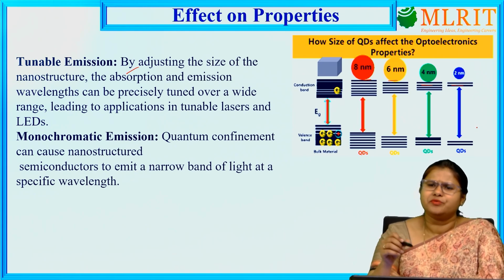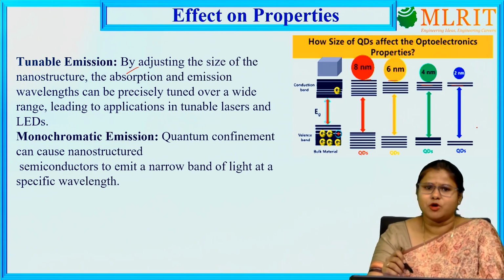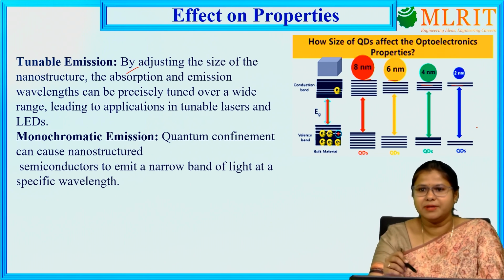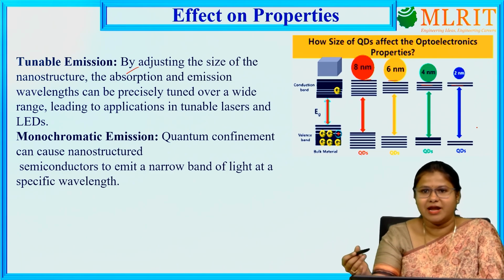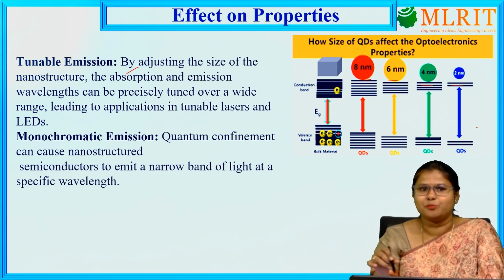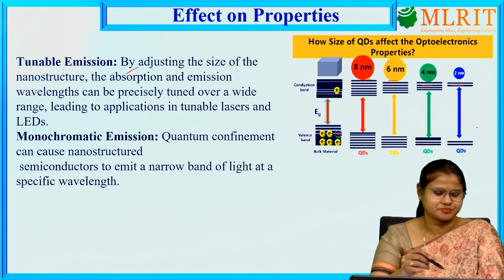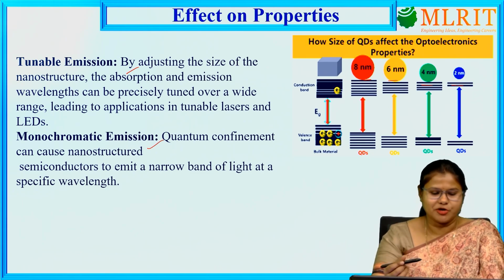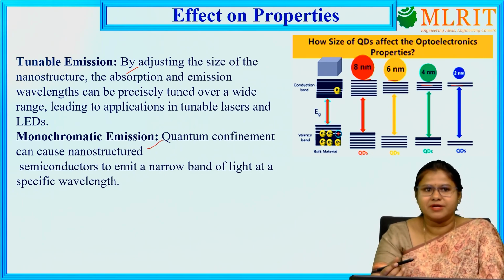By applying this property, we use nanomaterials to form quantum LEDs. In quantum LEDs, we get different colors of light by using this property of nanomaterials, giving monochromatic emission. Quantum confinement can cause nanostructured semiconductors to emit a narrow band of light at a specific wavelength.